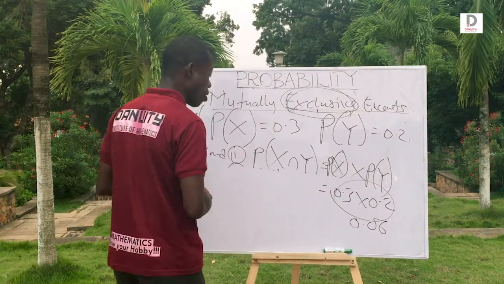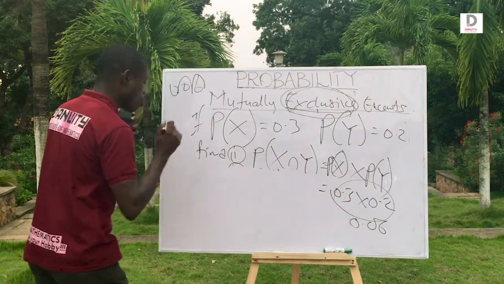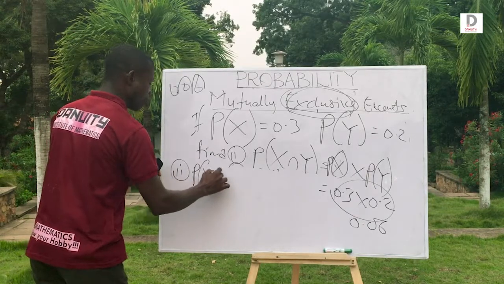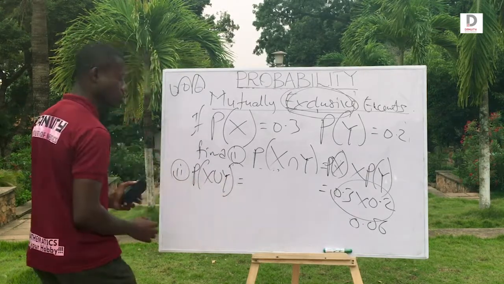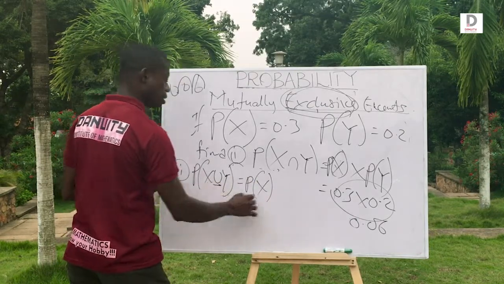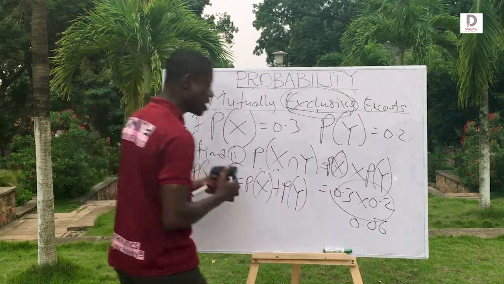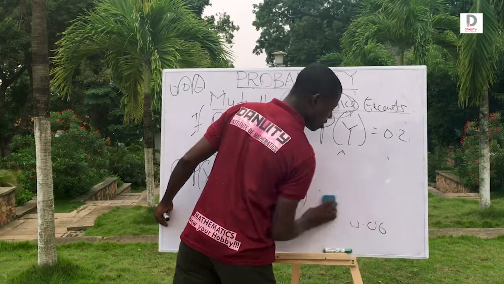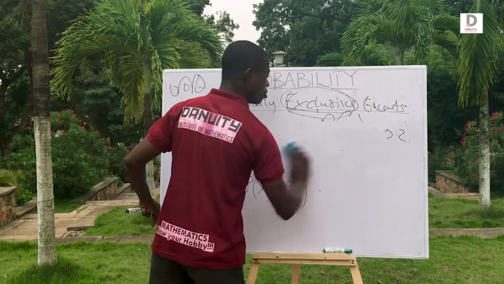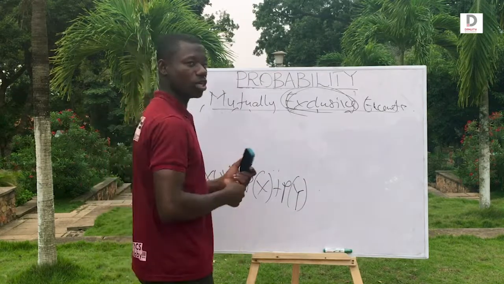Now, when the question is silent or says mutually inclusive, what will be the union? The probability of x union y is equal to the probability of x, because union is addition, plus the probability of y. Good. Over here, we saw that for union, you must subtract the intersection. Do you recall that? Those who do mathematics, those who do English, to get mathematics and English only, you must subtract the intersection.